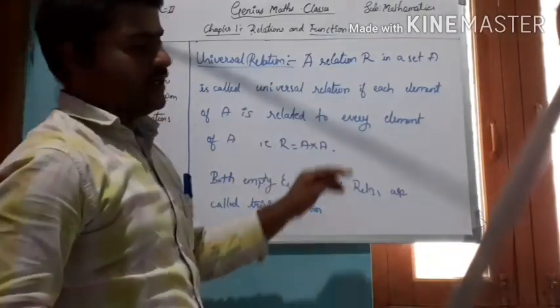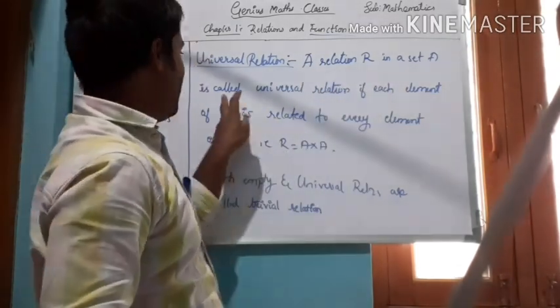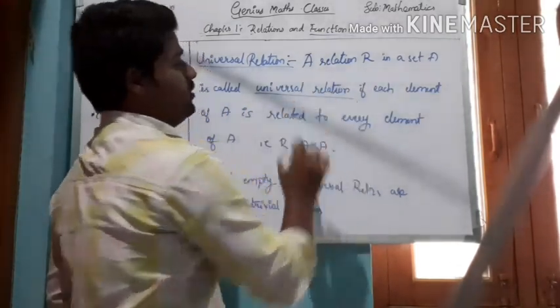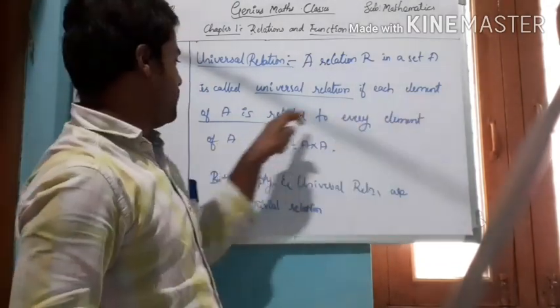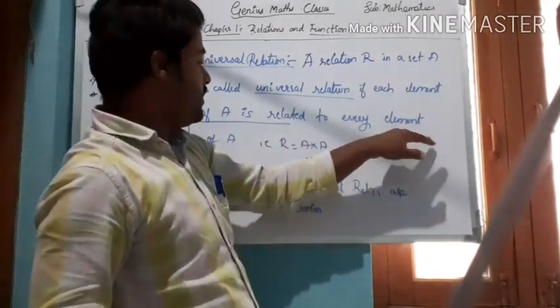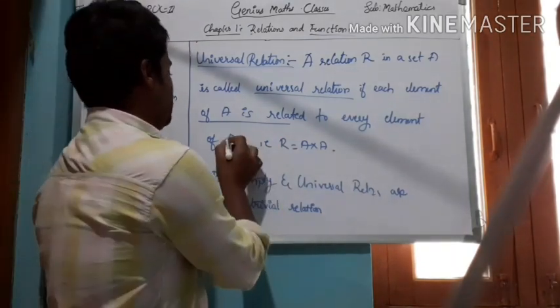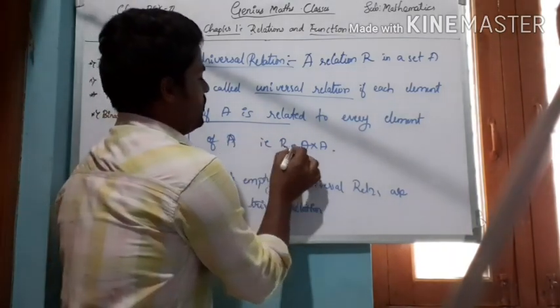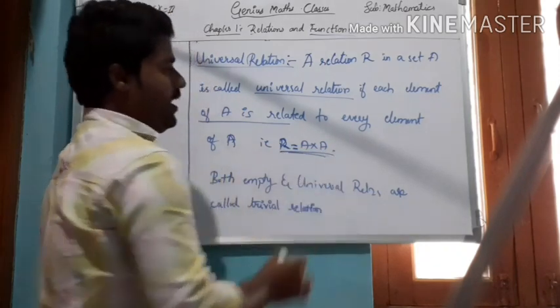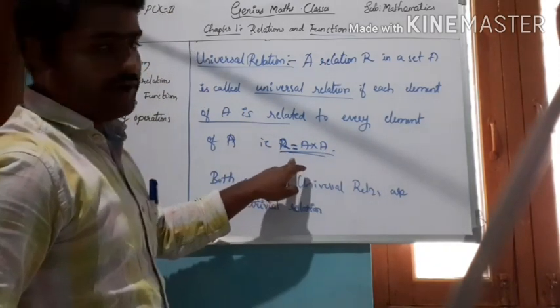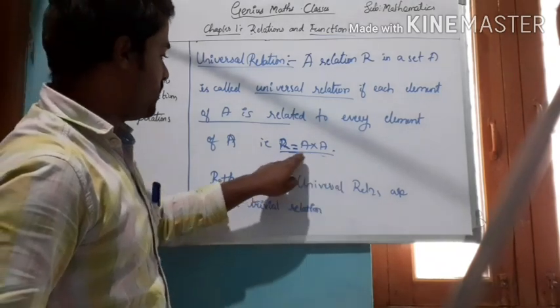Universal relation. Okay. A relation R in a set A is called a universal relation if each element of A is related to every element of A. Here that is R equal to A cross A. So every ordered pair belongs to this relation.